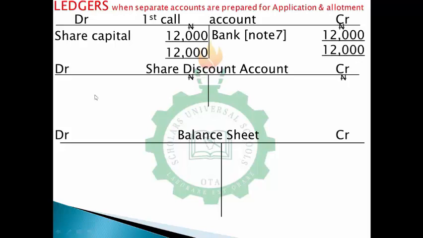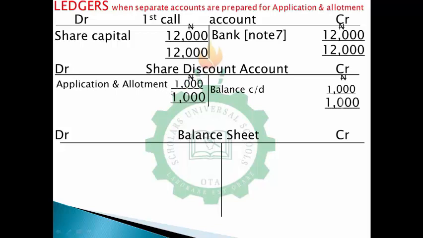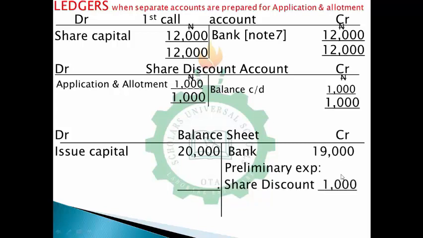Your share discount is going to be, we have a debit entry here, which is 1,000. Then you have your balance carried down. So in that case, on your balance sheet, your 19,000 on your bank account will be coming to the credit side of your balance sheet, and so also your share capital of 20,000 will be coming to the debit of your balance sheet. So this 1,000 of share discount is treated as a preliminary expense, which will be posted under your assets. So it's going to be 1,000 here. So that makes your balance sheet balanced. You understand? So that is the end of shares at a discount. So that means life is easy.